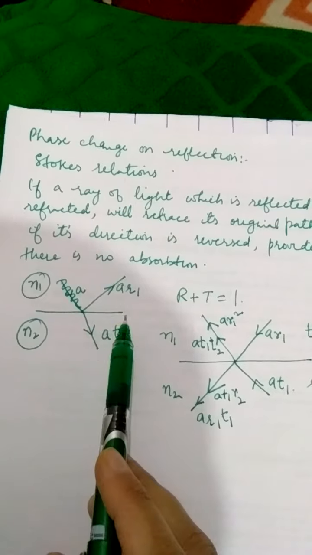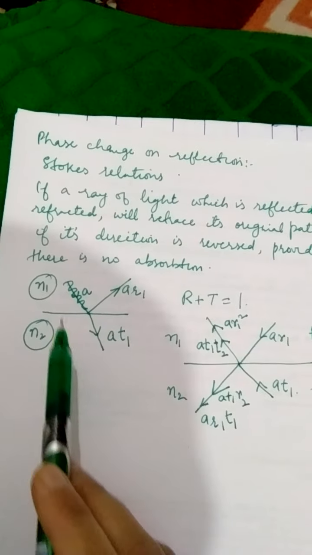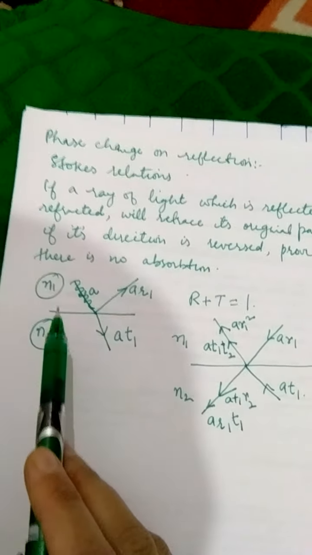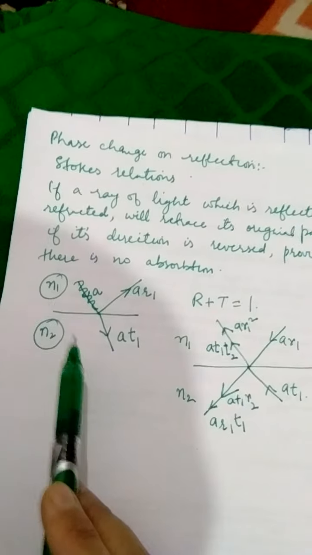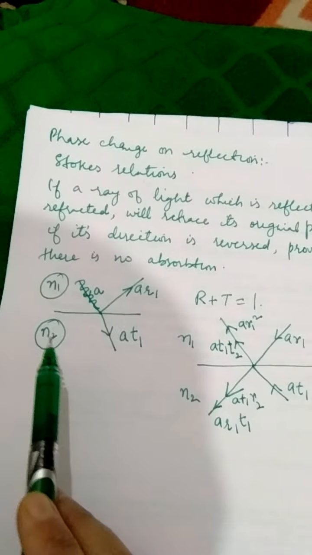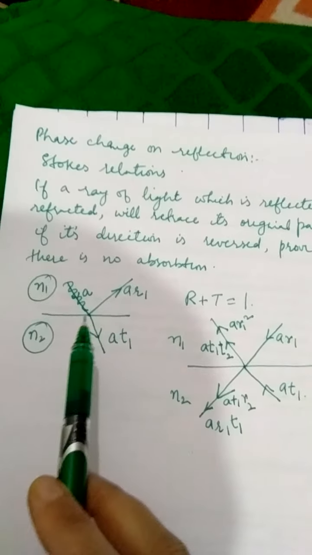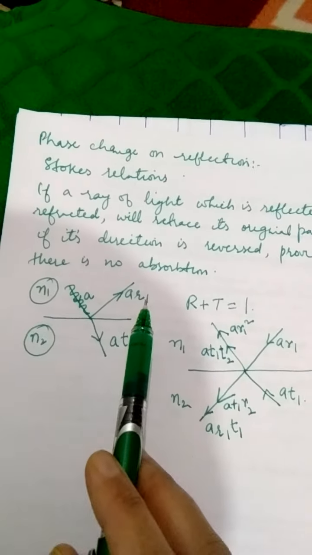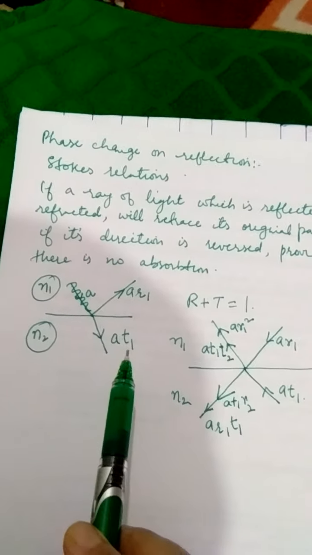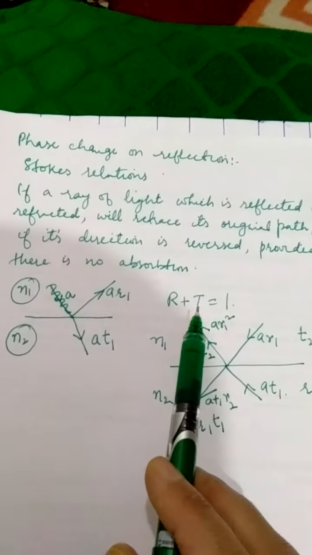It falls on an interface between two mediums, rarer medium and denser medium. Assume that it is air, assume that it is glass. Its refractive index is n1, its refractive index is n2. A part of it gets reflected, a part of it gets transmitted. R1 is the reflection coefficient, T1 is the transmission coefficient. We know that R plus T gives a total of 1.